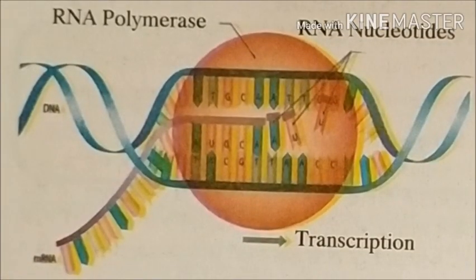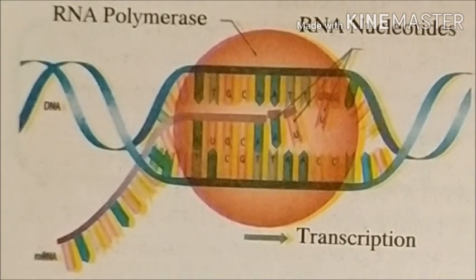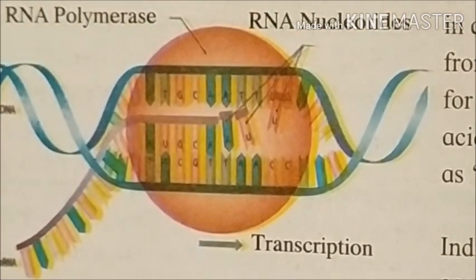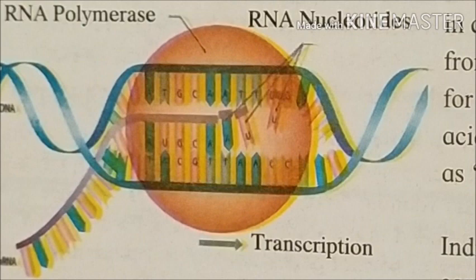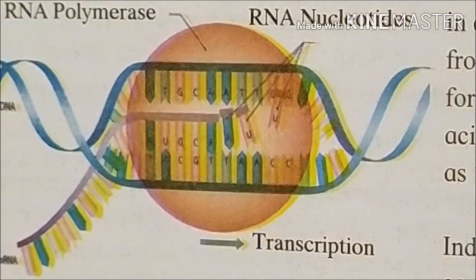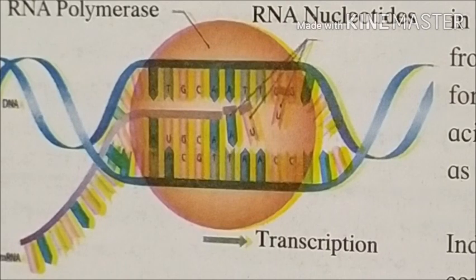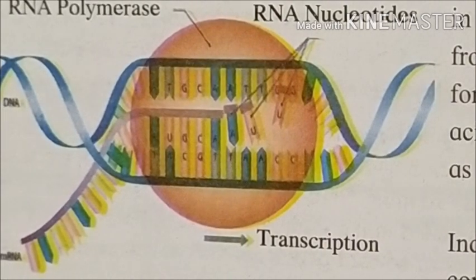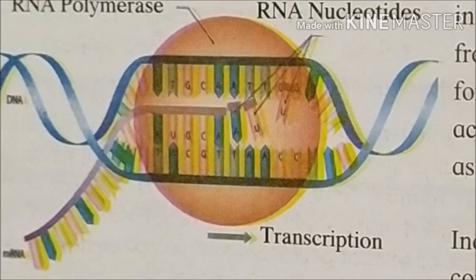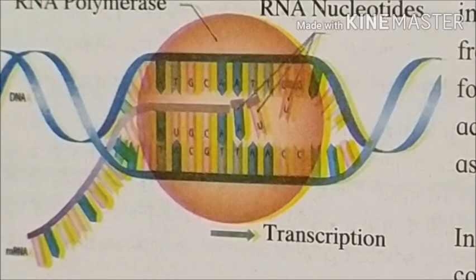Now our next topic: transcription, translation and translocation. First we see the figure of transcription. The synthesis of mRNA as per the nucleotide sequence present on the DNA molecule is called the process of transcription. The nucleotide sequence present in the DNA molecule is called a gene. Genes control the structure and functioning of cells of the body. Information required for the synthesis of protein is stored in the gene, that is, in the nucleotide sequence of DNA.